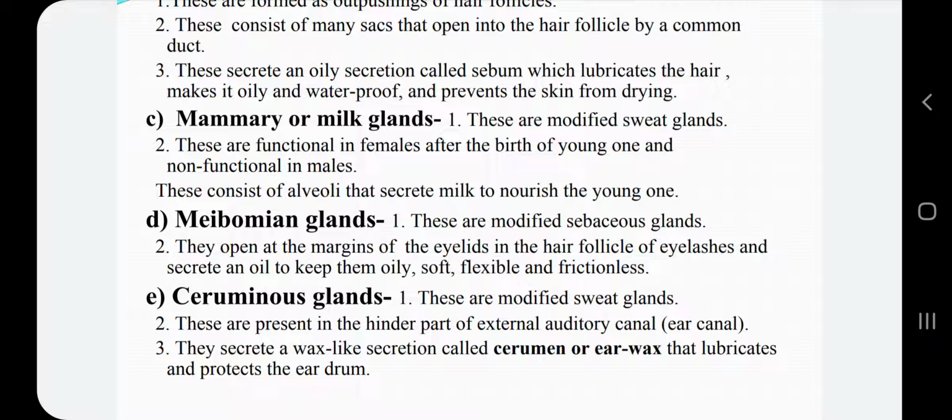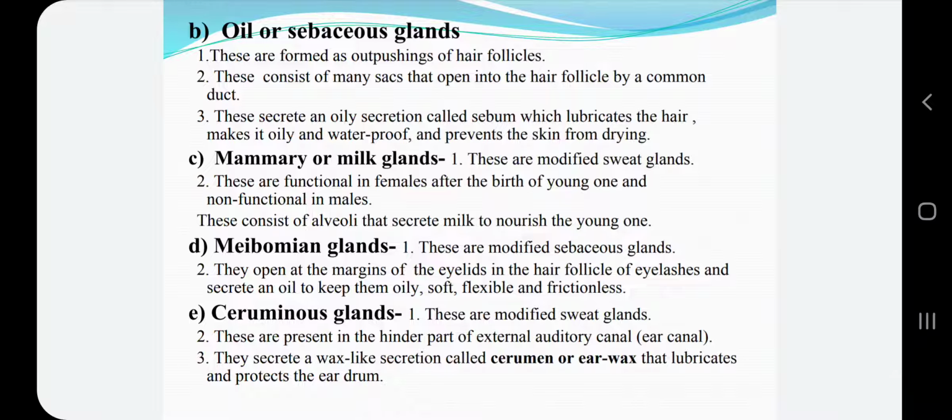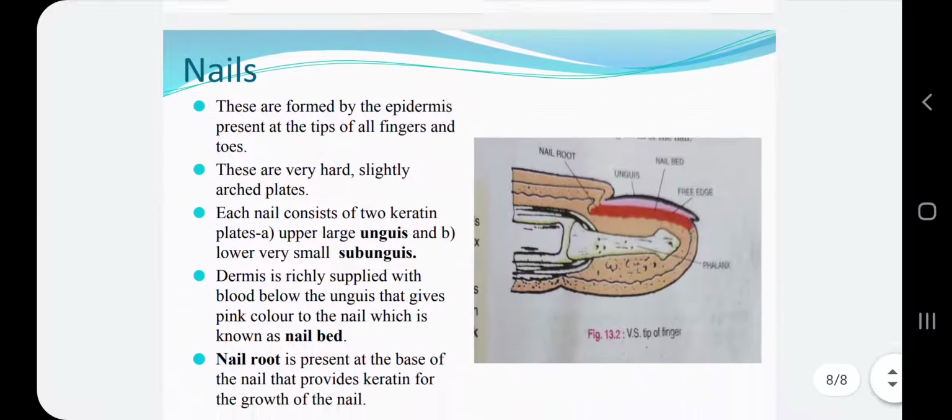So these are the 5 types of glands that we discussed: sweat or sudoriferous glands, then sebaceous or oil glands, and the other 3 glands, mammary glands, meibomian glands and ceruminous glands, which are the modified forms of these oil or sweat glands. Then next it is the nails.